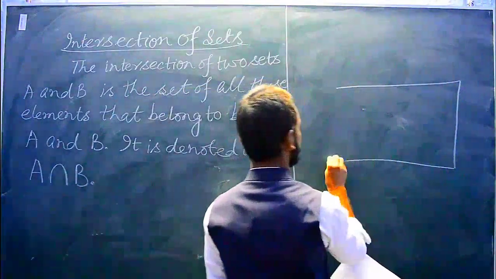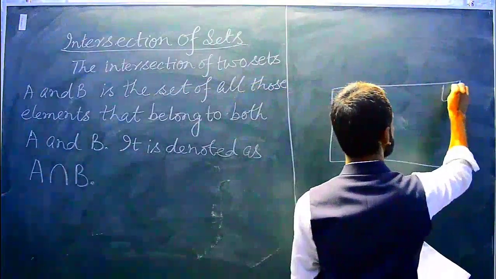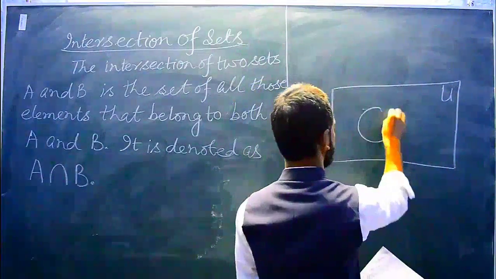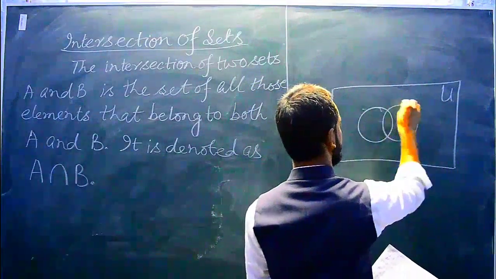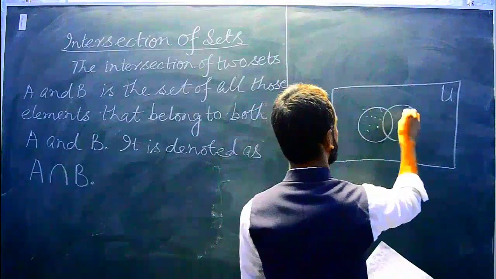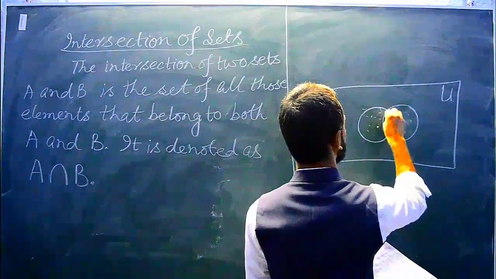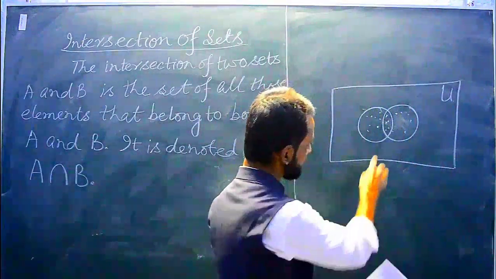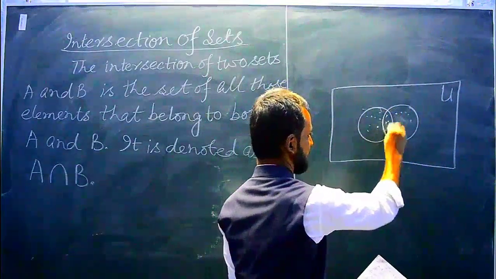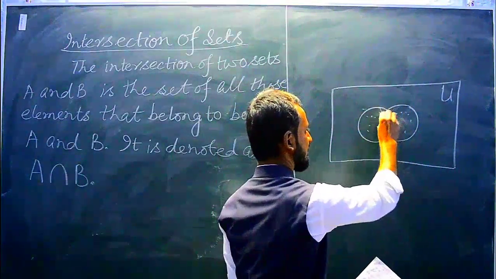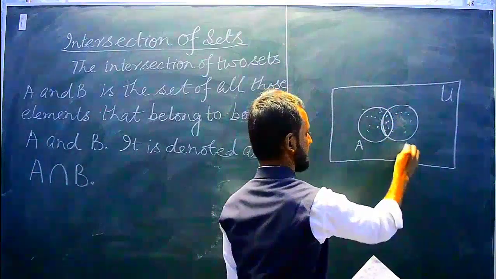Okay, so the Venn diagram, if we draw it for this: this is a universal set U, this is A, this is B, here a few elements and here a few elements. So those elements which come in this section or in this part will be the intersection.